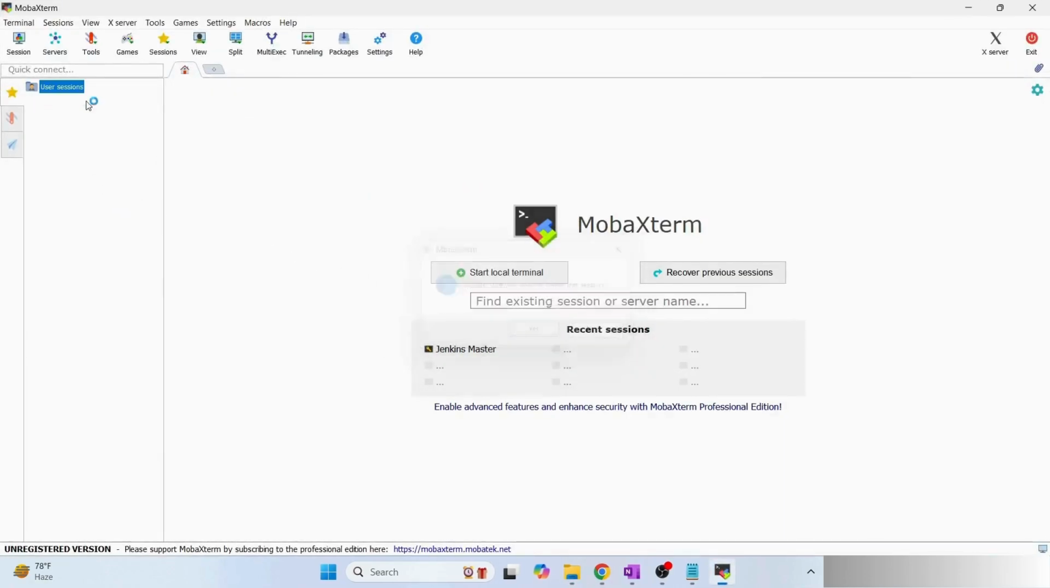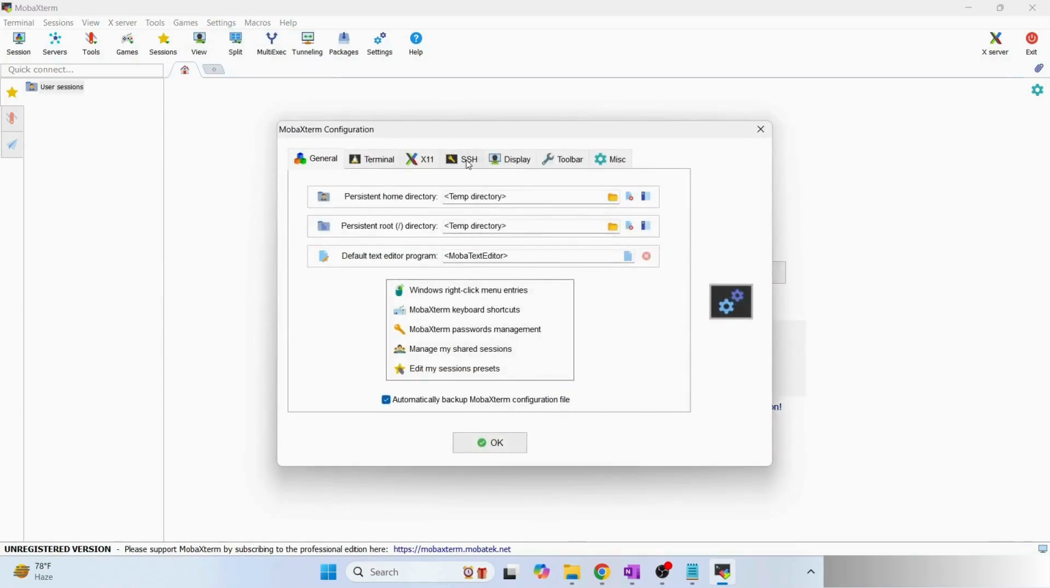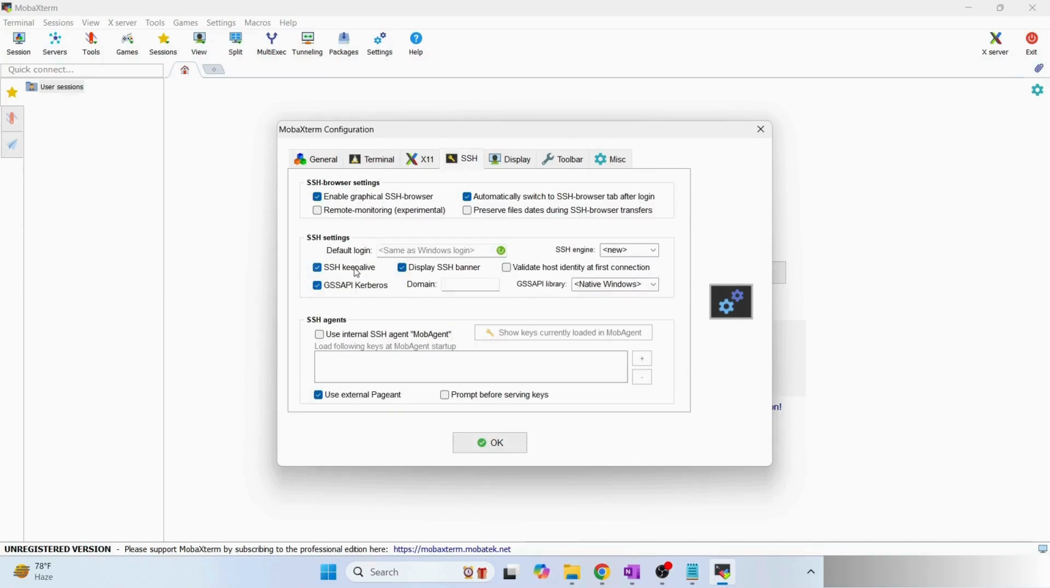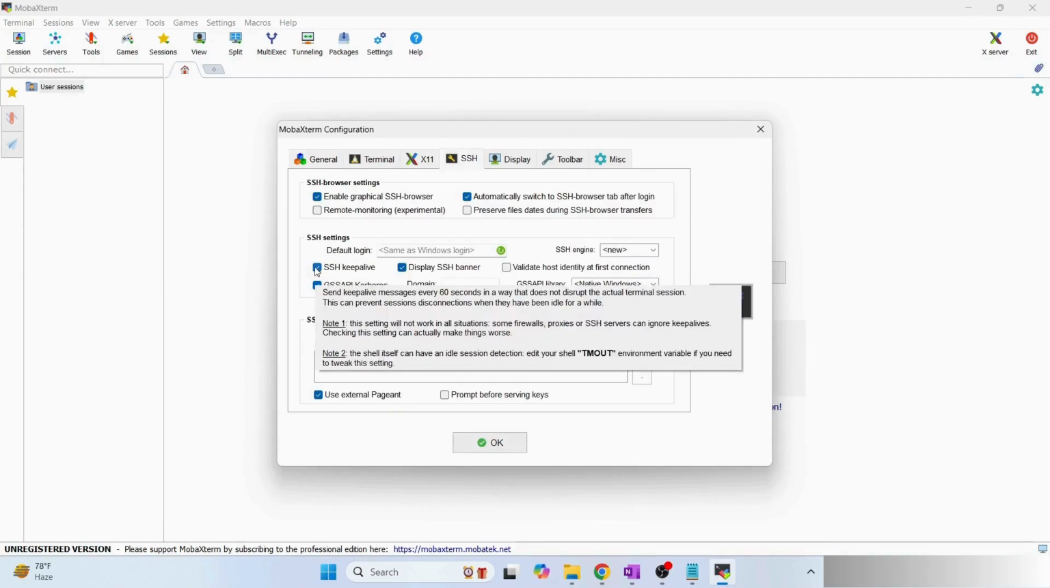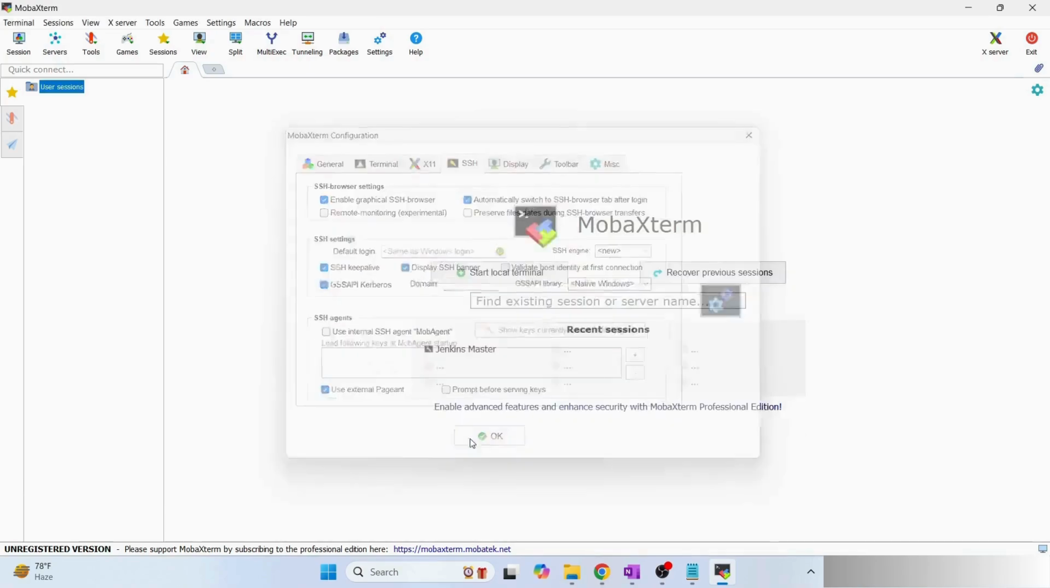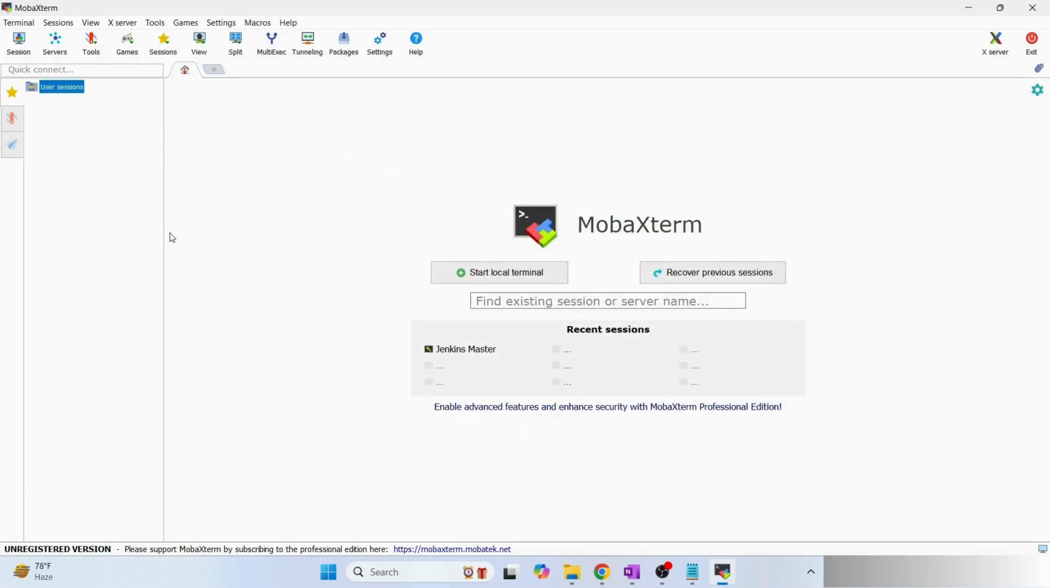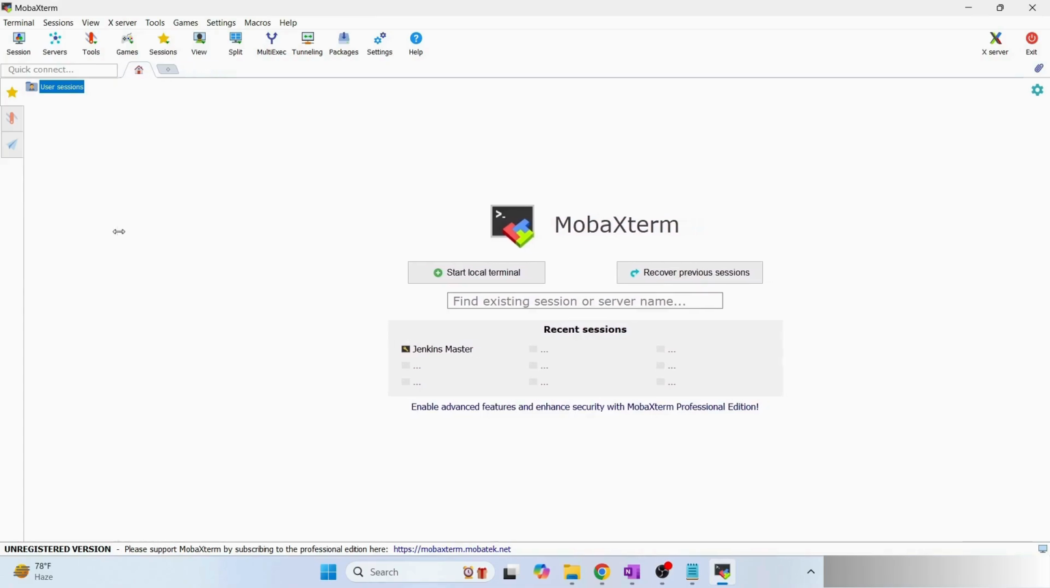Now, a few things you should know in order to connect to your virtual machine. First, click on settings, click on configuration, go to SSH and make sure SSH Keepalive is checked. Do not uncheck it. That will make sure that if you have a virtual machine connected and you are not working with it, it does not get disconnected. Okay, once you have installed, that is fine.